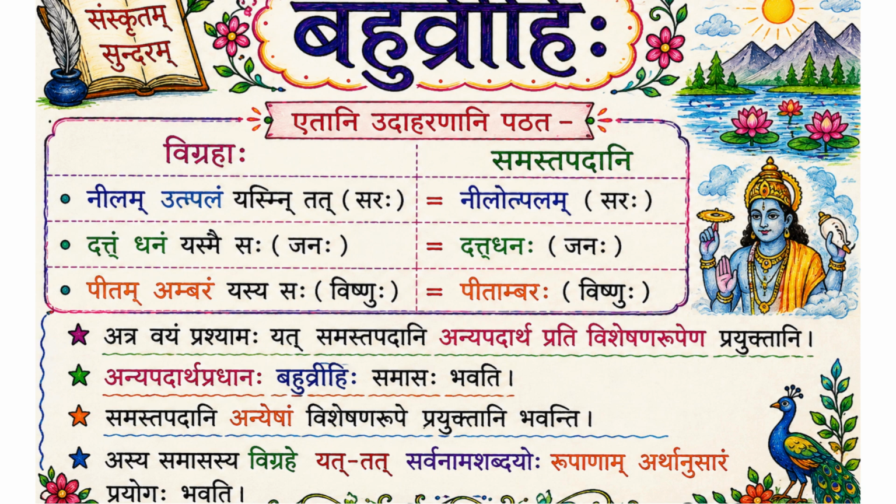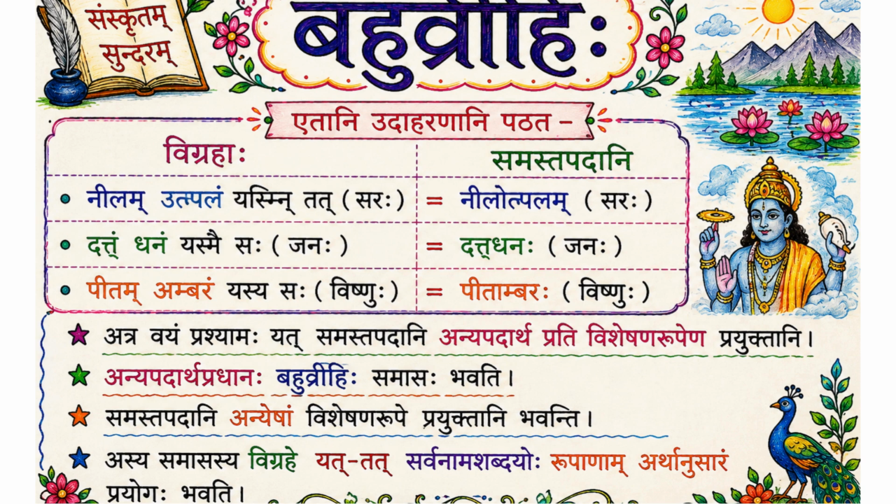Neelam Utpalam Yasmin Tat. Yasmin is Saptami Vibhakti. In it. In where? In the lake. What? Neelam Utpalam. If you only say Neelam Utpalam, it will look like Karmadharaya Samas. But we are not talking only about Neelam Utpalam. We are going one step ahead. We are talking about the lake which has blue lotus in it. Neelam Utpalam Yasmin Tat. Nilotpalam. That is why they always give a sentence for Samas, because it depends where that word is used in a sentence.